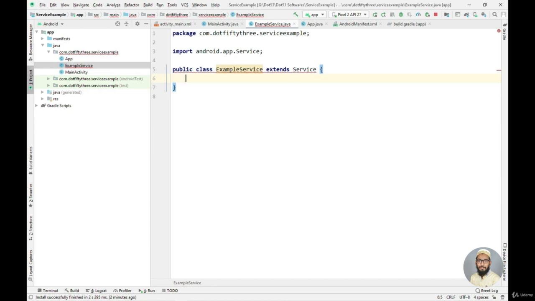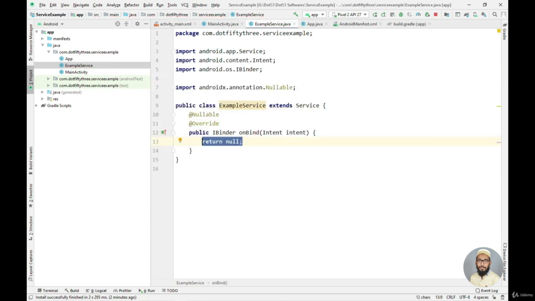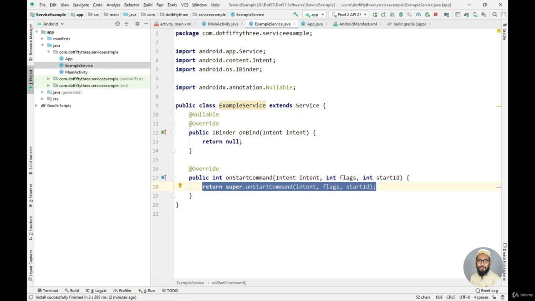So I will just simply say on bind, and it will implement this method. So I'll keep this method as empty because I don't want to communicate with other services. Now the method we actually need is to start service, and to start a service we actually need onStartCommand method, which will be called after we start our service. So let's just actually create that method. So I will create it right here. So I will say on start command. Okay, and as you can see, the method is implemented for me.